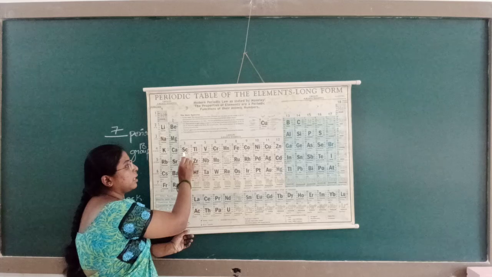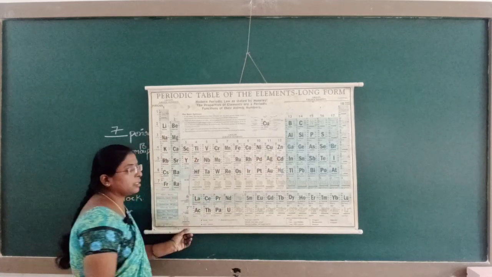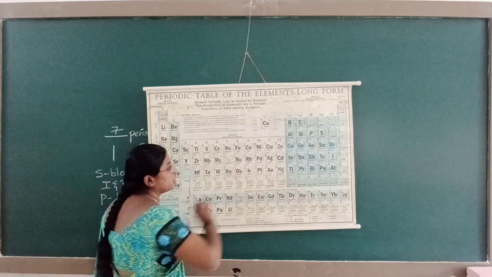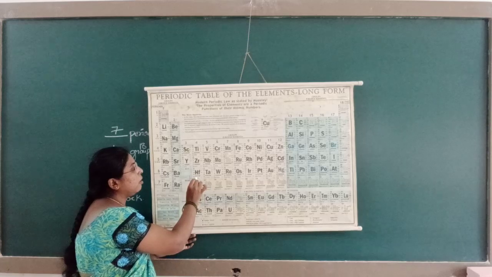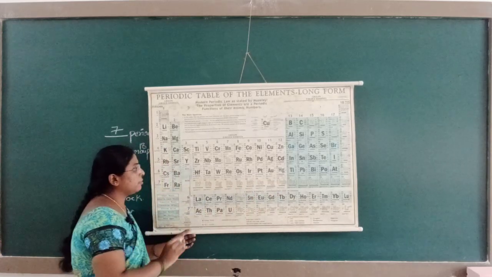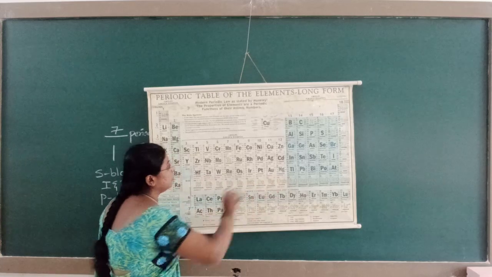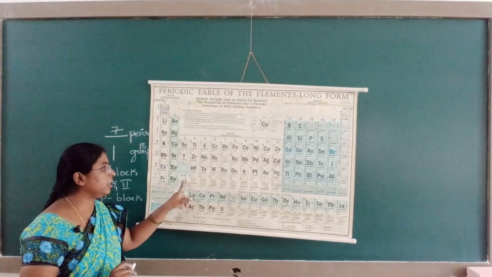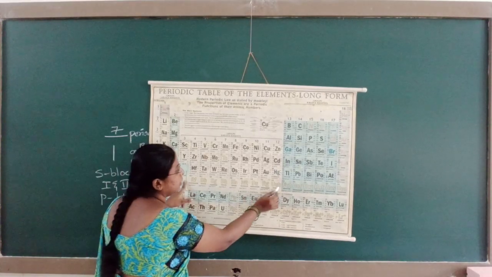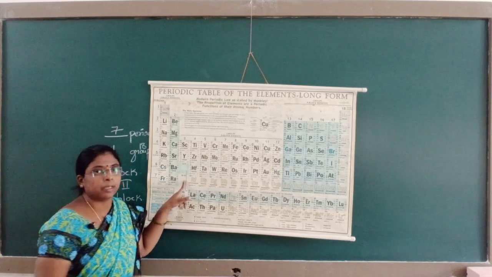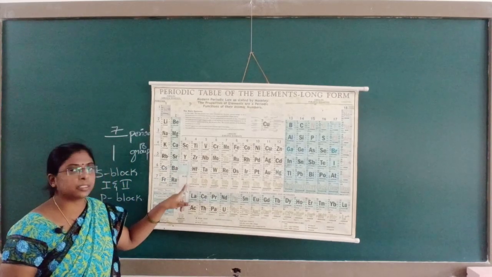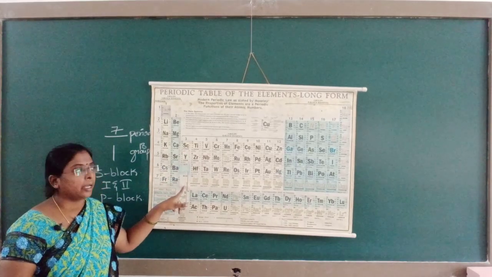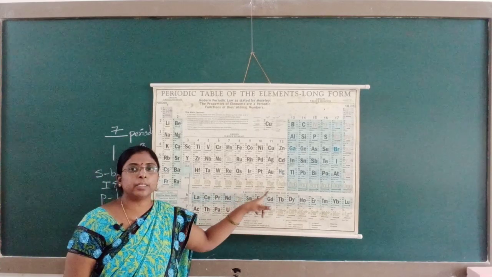First, from scandium to zinc is known as the 3D series. From yttrium to cadmium is known as the 4D series. From lanthanum to mercury is known as the 5D series, and the last one is from actinium up to the 112th element, known as the 6D series. So we have the 3D, 4D, 5D and 6D series, and this 6D series is not a complete series, it is an incomplete series.